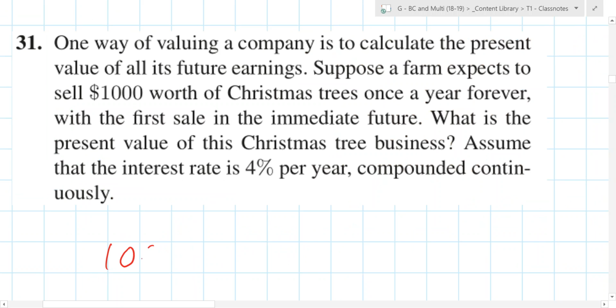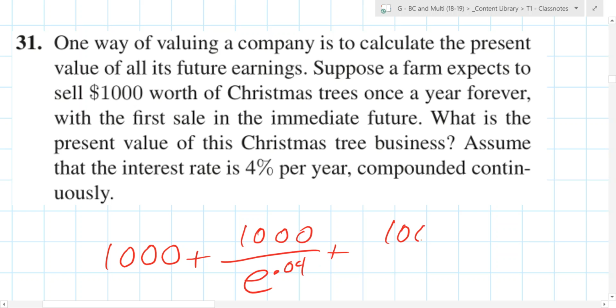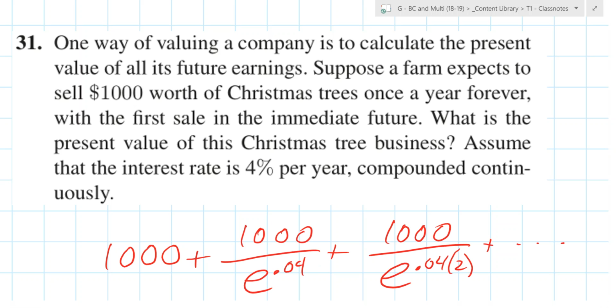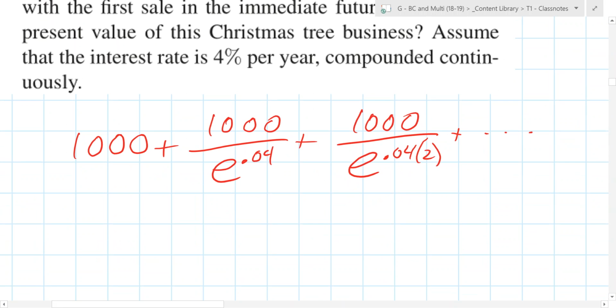1,000 plus 1,000 over e to the 0.04 plus 1,000 over what? e to the 0.04 times 2. And it keeps on going on like that forever. Oh, yes, I absolutely can. Thank you. Like that. So now, can you find a common ratio?